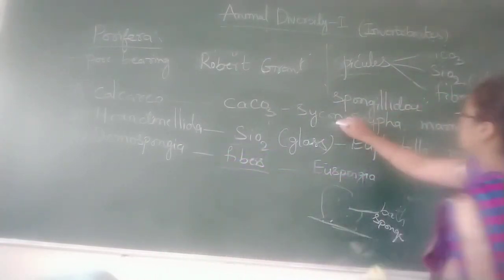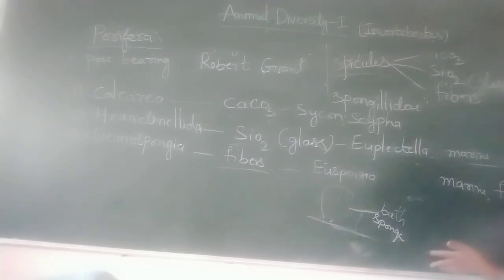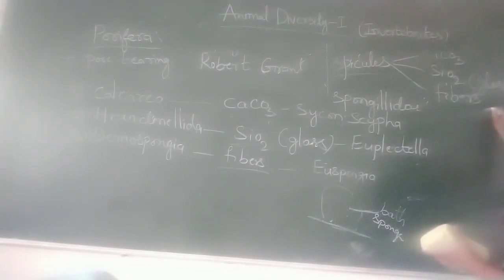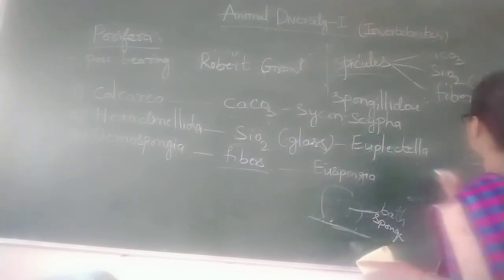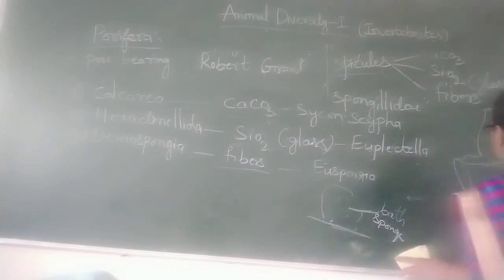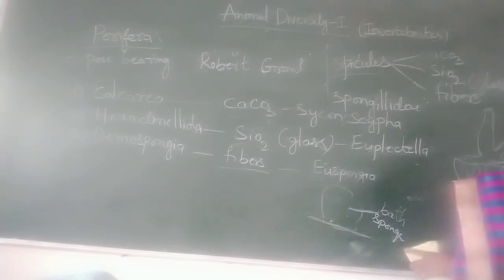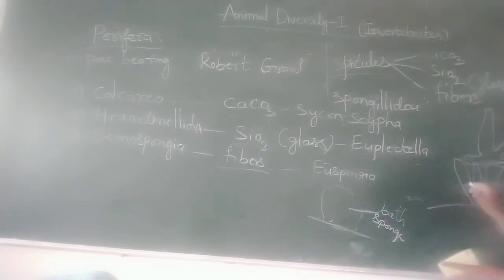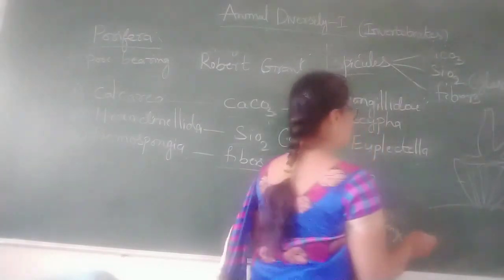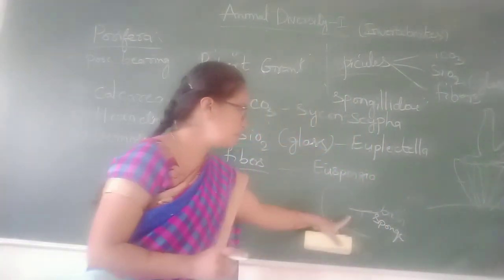Euplectella looks like a flower basket, made with glass. And Euspongia is the bath sponge.